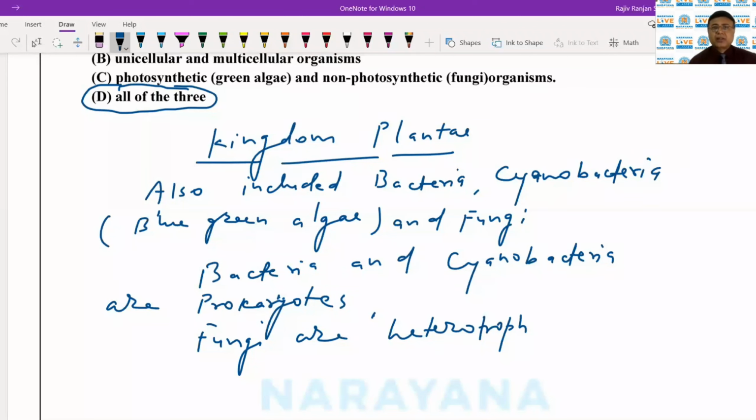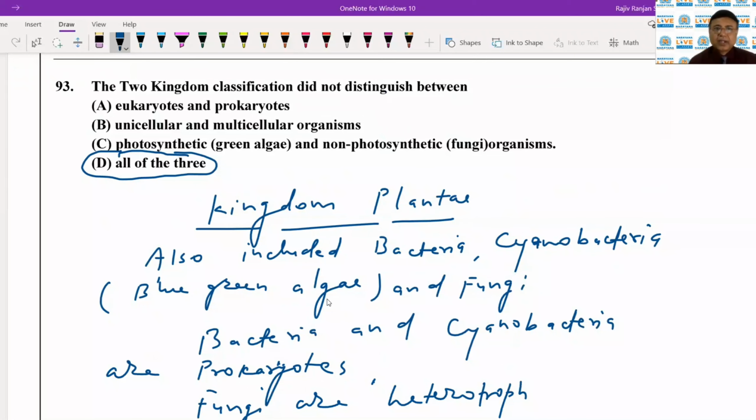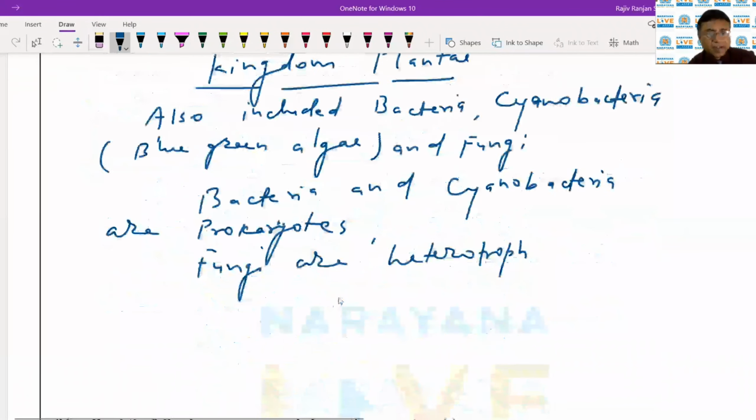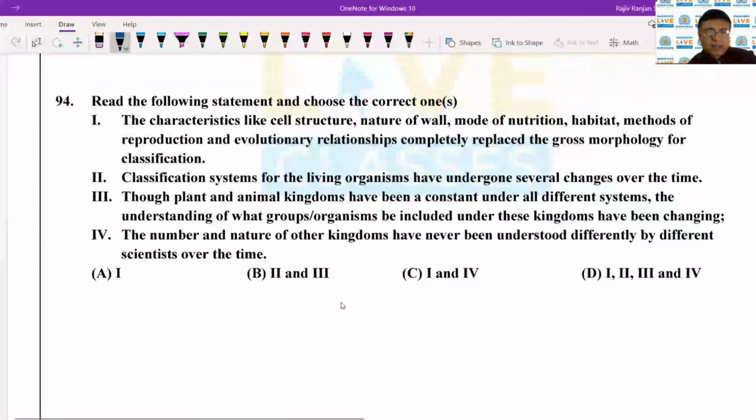Okay, so all of these were not distinguished by the two kingdom classification. ये सारे जो criteria हैं, तो इनको जो है two kingdom classification में जो वो कोई उनको distinguish नहीं किया जाता था, उनके बीच कोई फर्क नहीं किया जाता था. ठीक है. So let's now just move to the next question, and it is 94.